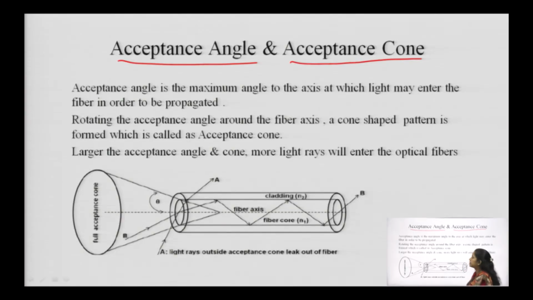Now here comes the acceptance angle. It will also cut some of the light rays from propagating inside the optical fiber. So what is the acceptance angle? The acceptance angle is the maximum angle to the axis at which the light ray enters the fiber in order to be propagated. Before this, we were talking about the propagation of light from the core to the cladding.